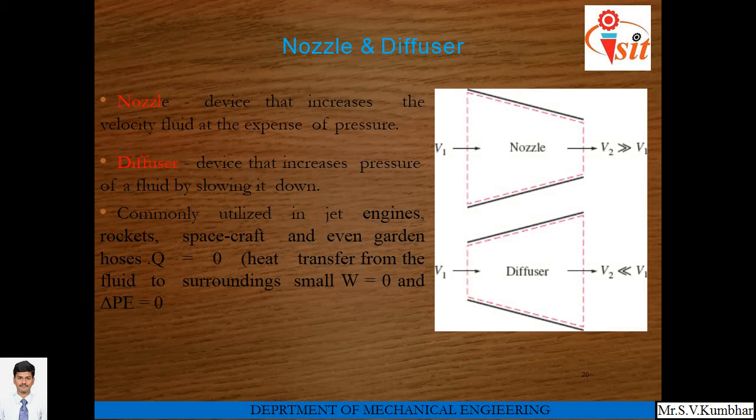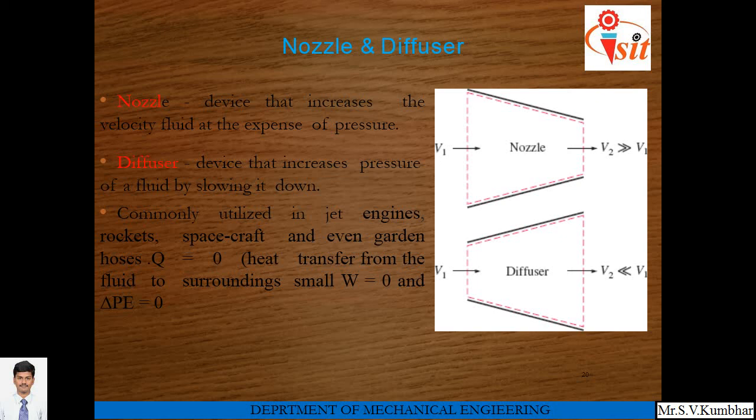So first example shows nozzle, where V1 is the velocity entering the control volume and V2 is the velocity leaving the control volume. Here, as the cross sectional area decreases, the velocity of steam leaving the nozzle must be greater than that of the entering steam. Diffuser. Diffuser is a device that increases pressure of a fluid by slowing it down.